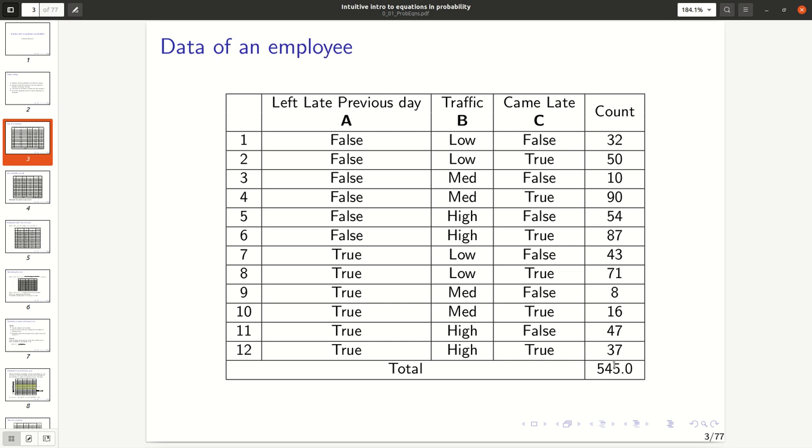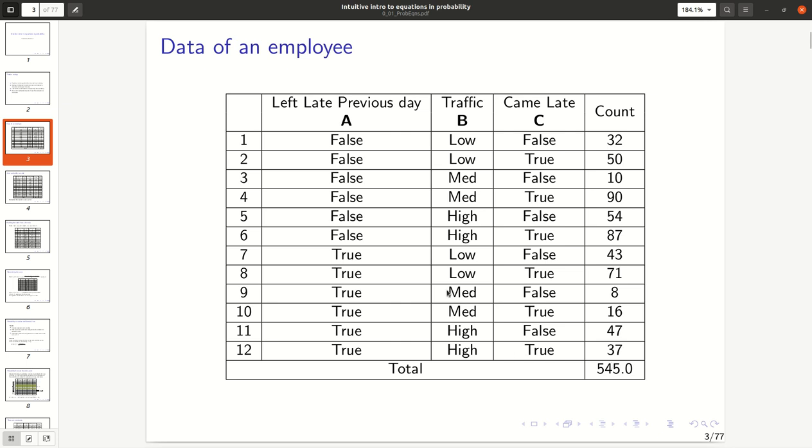These three variables may have some correlations, at least for some of the employees, and may be useful for decision making. For example, the company might be providing a transport facility and might want to know how to schedule it. For those who leave office late, they may have to arrange additional vehicles. Or the people managing the cafeteria would like to know how much food needs to be prepared for each time of the day. Or the manager of the employee wants to know what factors are affecting punctuality in the office.